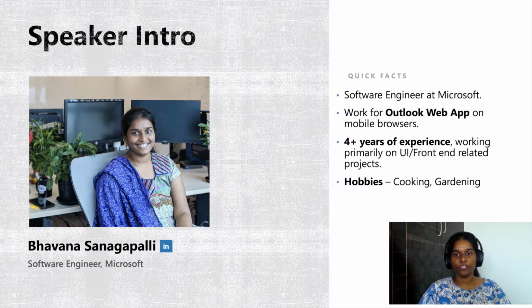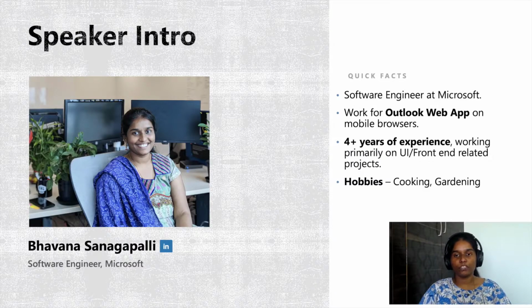Before we delve into the further part of the session, I would like to introduce myself to you all. My name is Bhavna, and I work as a software engineer at Microsoft. I work for the Outlook team in Bangalore, where we manage the web endpoint of Outlook on mobile browsers. It's not the Android app, it's basically the Outlook you see when you open it on the Edge or Chrome browsers on your mobile phones.